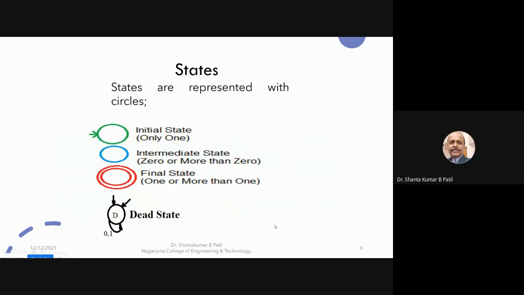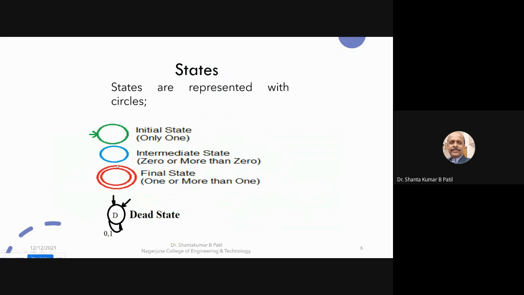Mainly, this finite automata consists of states. States are represented with circles. It has an initial state throughout our design. I'm using a green circle as the initial state. One is essential.